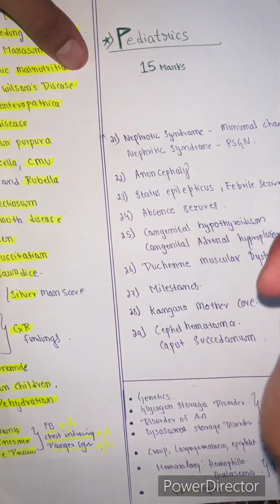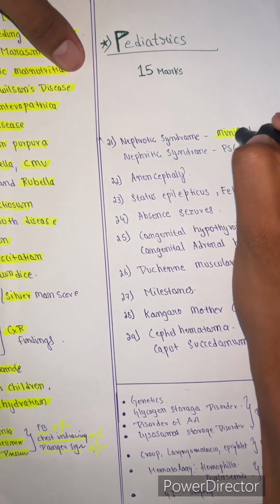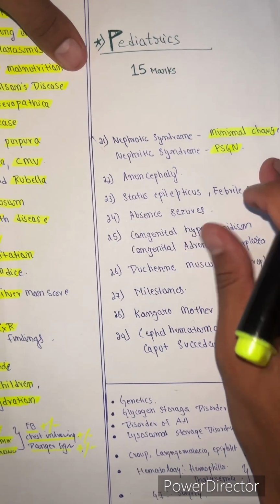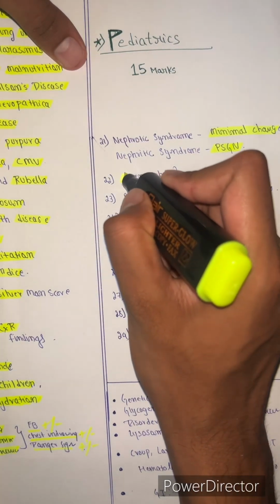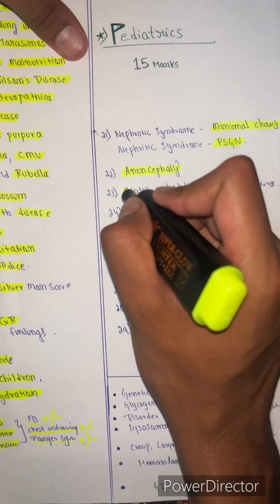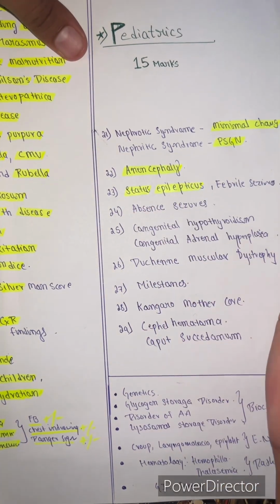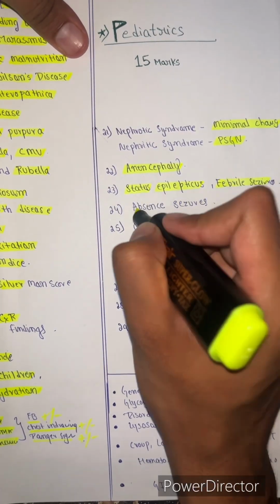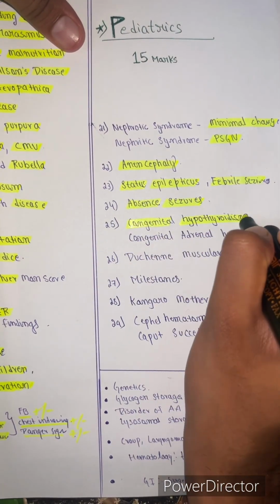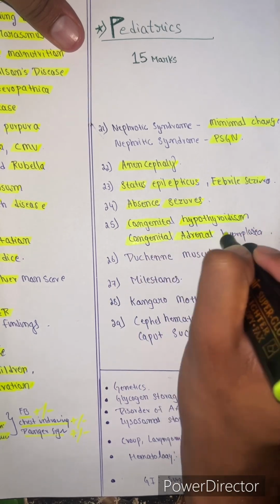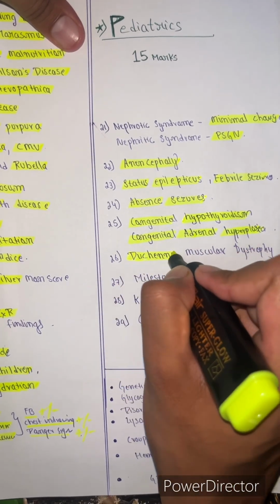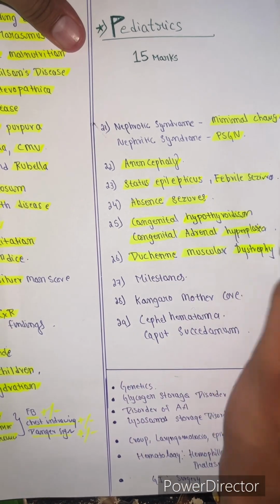Next, we have nephrotic syndrome, where minimal change disease we need to know. In nephritic syndrome, we have to know PSGN, post-streptococcal glomerulonephritis, again extremely important. Next, we have to know anencephaly and ultrasound findings also. And we have status epilepticus, which is very important, as well as febrile seizure, which you should know. And absence seizures. Now we have congenital hypothyroidism. We have congenital adrenal hyperplasia, which is also very important, and Duchenne muscular dystrophy, it's also very important.